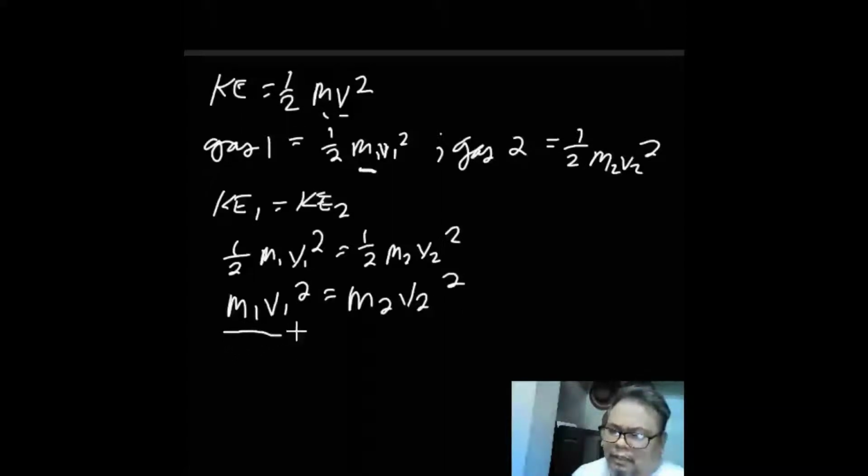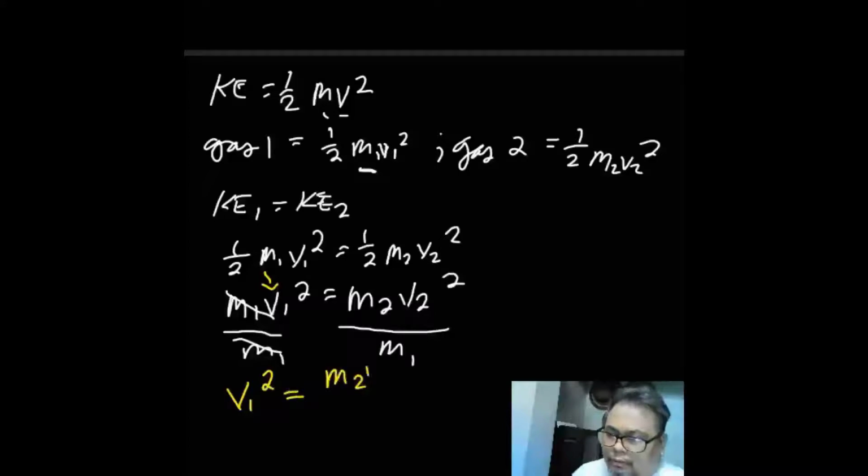Let us rearrange this. Let us divide both sides by m sub 1, so that we can eliminate this. Now what is left is v1 squared equals m2 v2 squared over m sub 1. If m sub 1 is smaller than m sub 2, then velocity 1 must be larger, and the lighter gas will have a greater velocity than heavier gases.